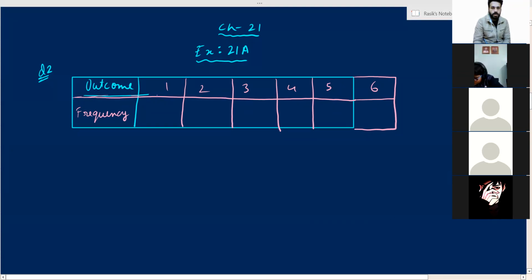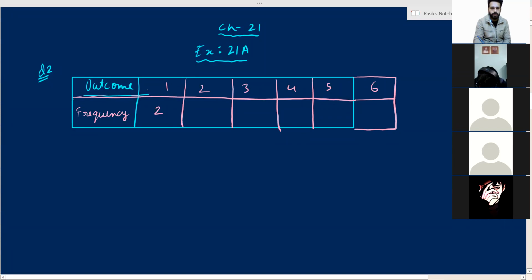No problem. So first of all, the number 1. When you throw a dice, there are 6 outcomes possible. Which numbers are there on a dice? 1, 2, 3, 4, 5 and 6, right? So the number 1 came how many times? Count it and tell me. This is known as the frequency. A particular outcome, a particular observation comes 2 times. So it came 2 times. That means this is the frequency of the outcome 1.